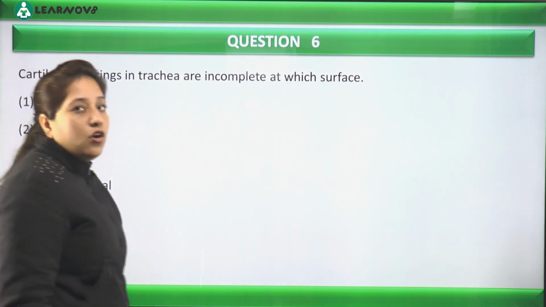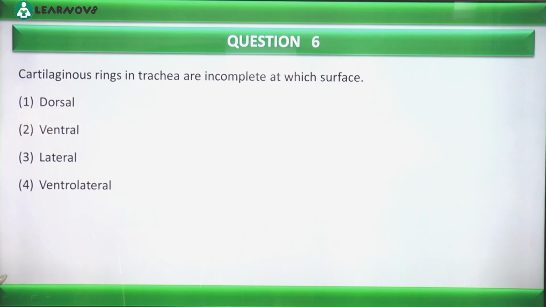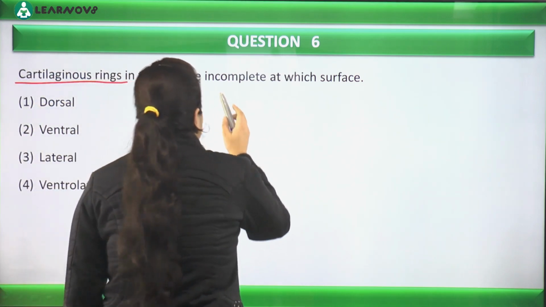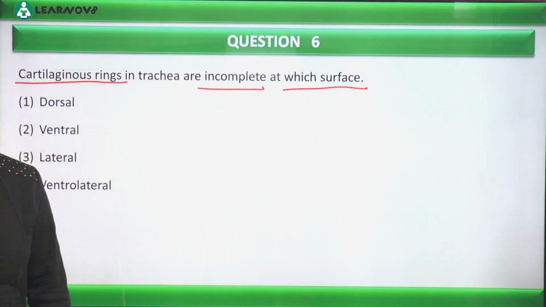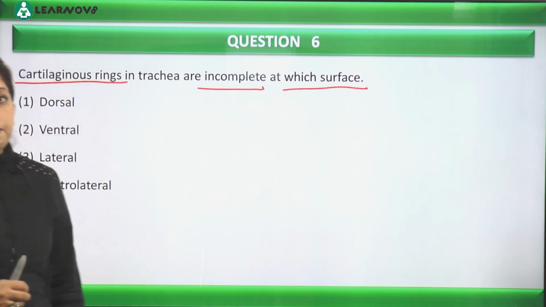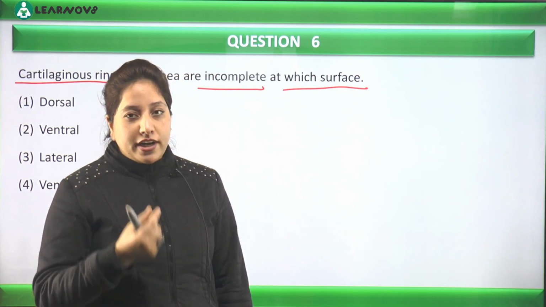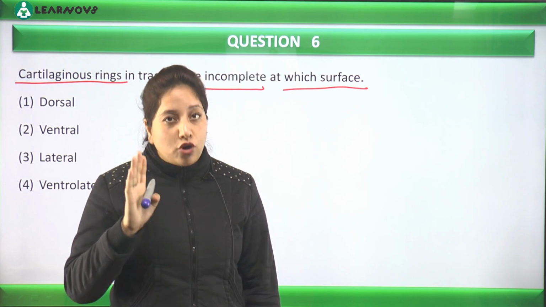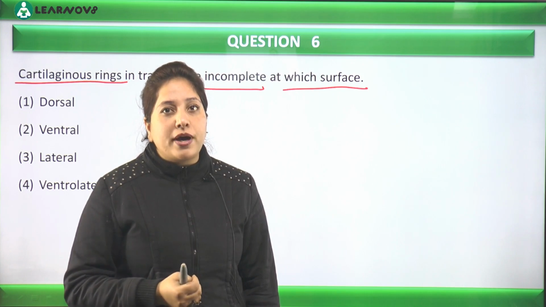Okay, on to the next question, on the screen we have question number 6. That is: cartilaginous rings in trachea are incomplete. Again we have the same kind of question but now it's asking a different concept, कि cartilaginous rings incomplete तो होती हैं लेकिन किस surface पे incomplete रहती हैं. You need to remember this thing that on the dorsal side of the trachea, at the dorsal side it has what, the esophagus, food pipe with it, isn't it.